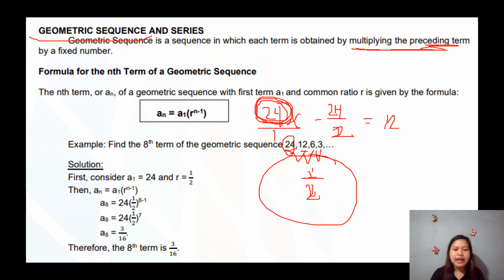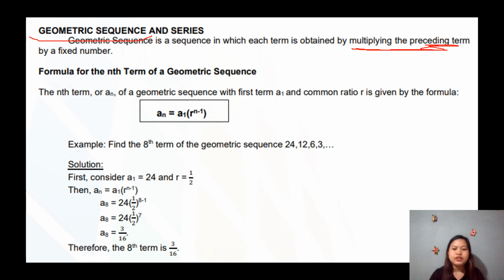Now, if we are going to find the 8th term of 24, 12, 6, 3, we can just continue the sequence if it is easy. But if the numbers get very large, it is hard to continue, so we will just use this formula. We have a sub n equals a sub 1 times r to the power of n minus 1. a sub 1 is the first term, r is the common ratio, and n is the number of terms.